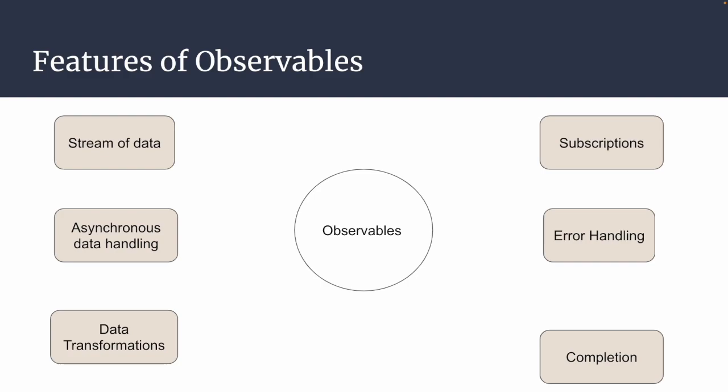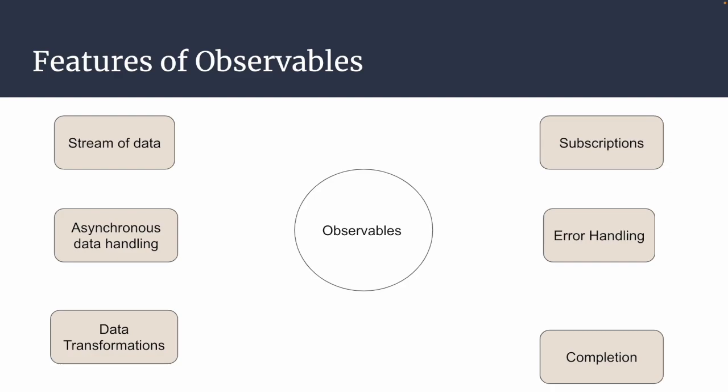So now let me go with the subscriptions. Here you can listen to these observables. Not only one subscriber, n number of subscribers can listen to these observables. That is called a subscription, and you can listen to them. At the same time, you can detach that listening by using unsubscription methods which are provided by observables.